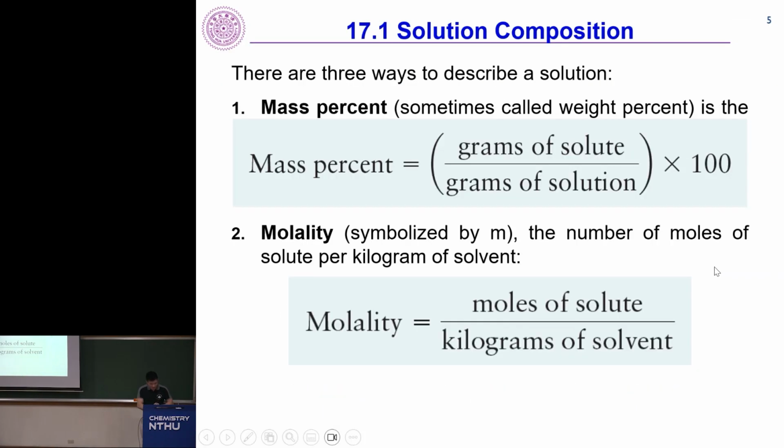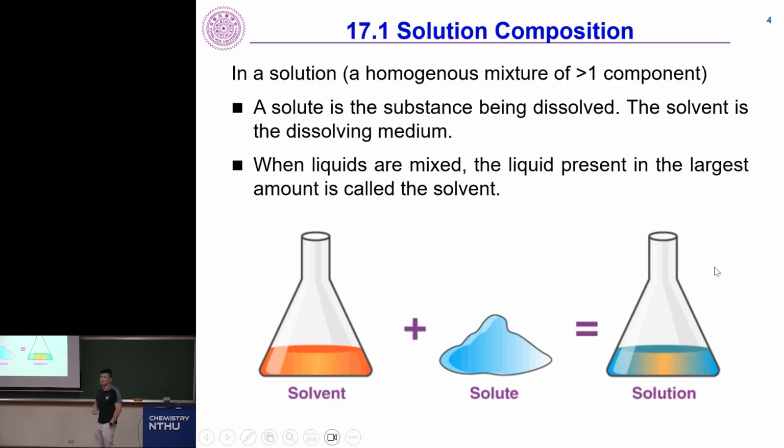Alright, in a solution, here is a formal definition: a homogeneous mixture of greater than one component. Two very important criteria here. One is more than one component. If you just have water, or just have methanol, that's not a solution, that's a liquid, right? And it also needs to be homogeneous. That means the particles need to be completely mixed in such a way our eyes cannot see the difference, usually at the sub-nanometer scale.